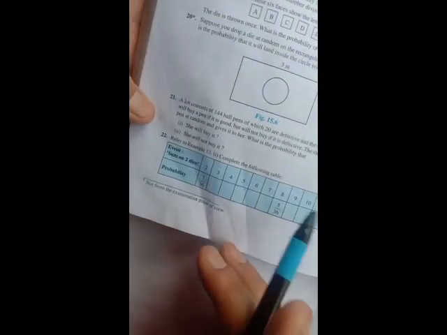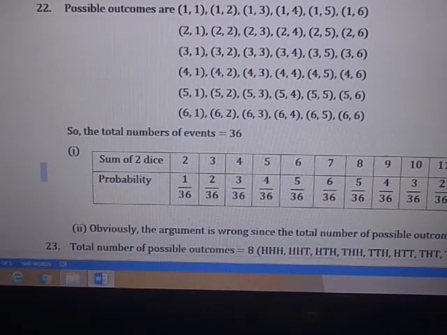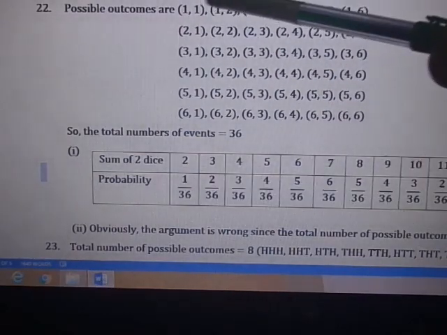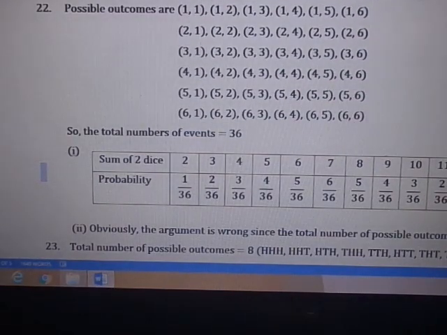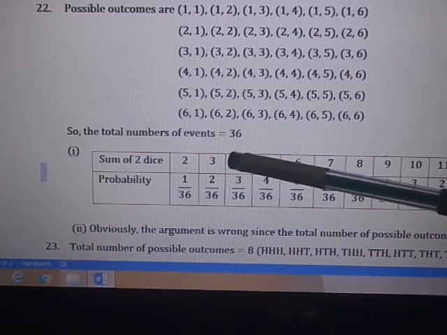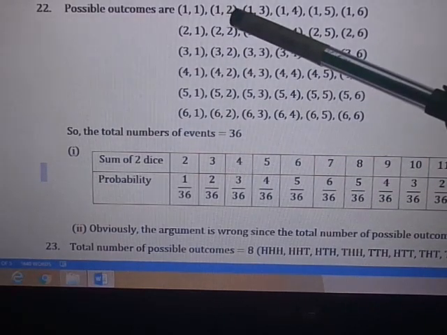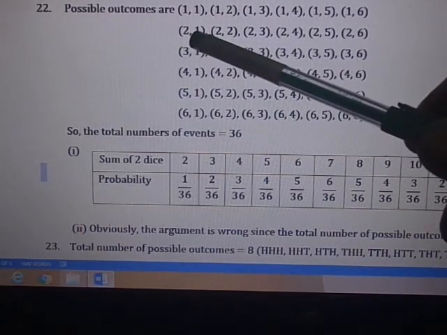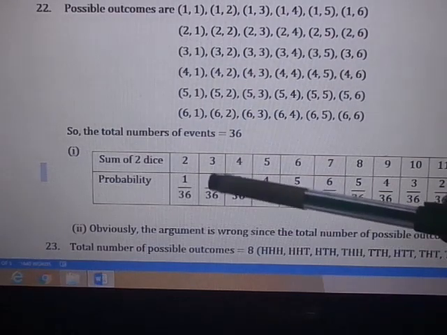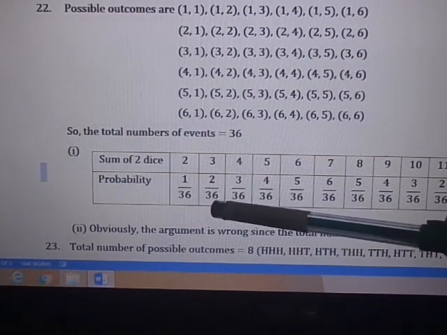That one is already given here, so we have to fill up all this. For this, let's see. Here this 1, 1, only this, so that's why 1 by 36. Possible outcomes are 36. Then next, whose sum is 3. Sum 3 means 1, 2 and 2, 1. Only these two. So the answer is 2 by 36. You can cancel 2 by 36, so we will get 1 by 18.